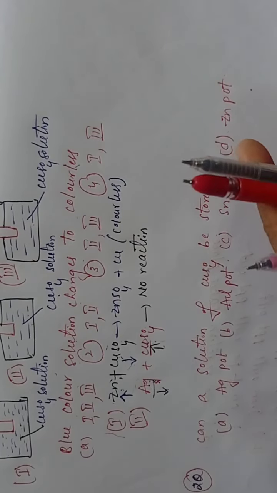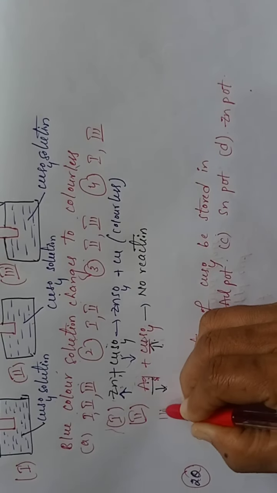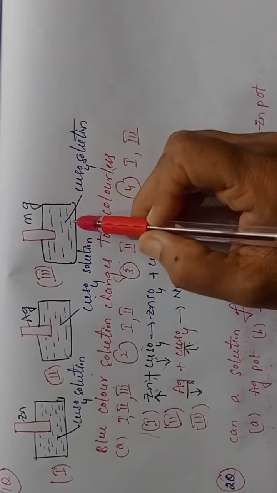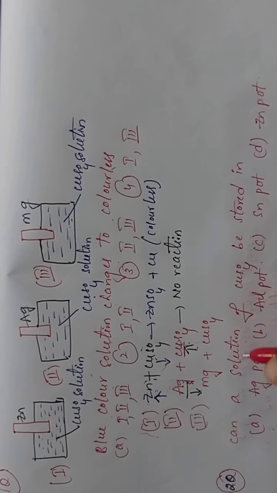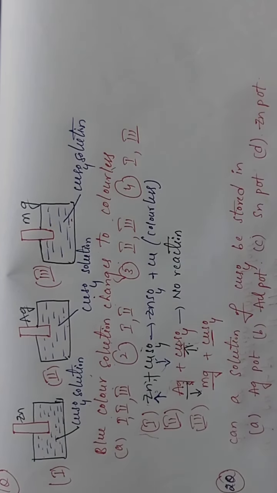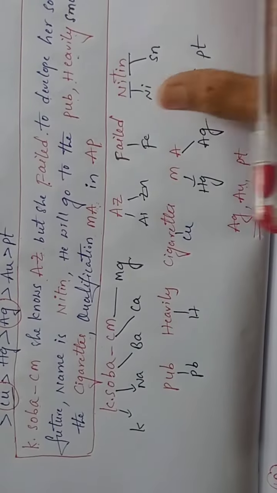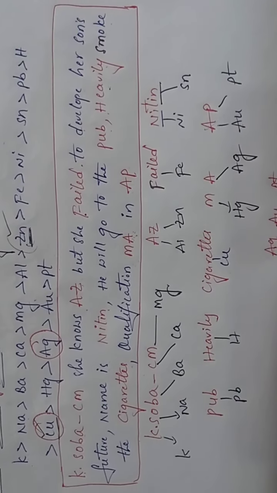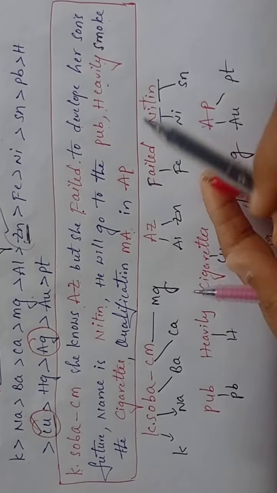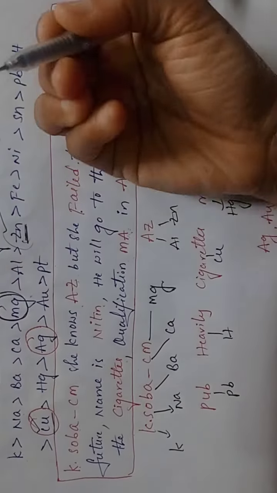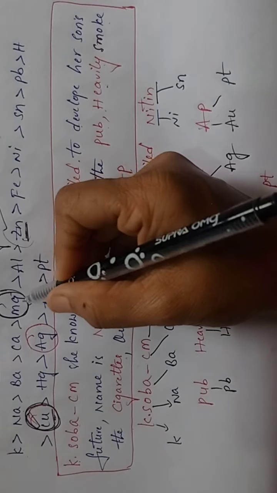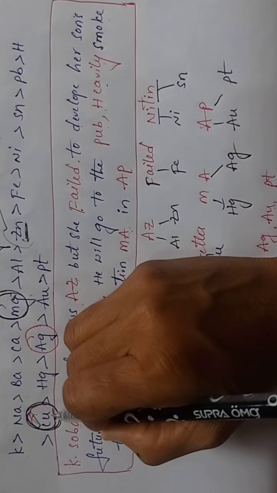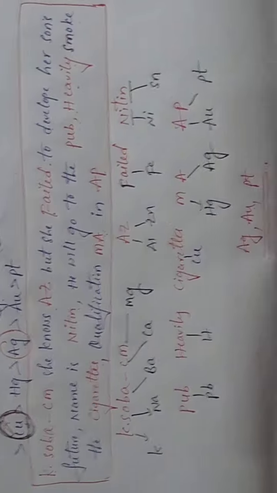Now coming to the third one, see students. Magnesium electrode is dipped in the copper sulfate solution. Magnesium plus copper sulfate. Now see students, magnesium metal, copper metal. Which one is more reactive? Check students, magnesium and copper here. Magnesium is more reactive than copper. Correct?